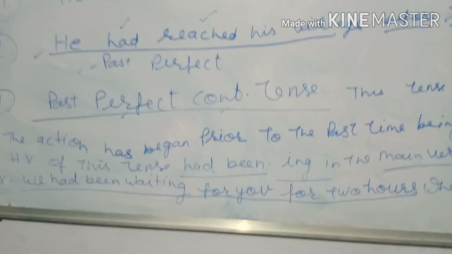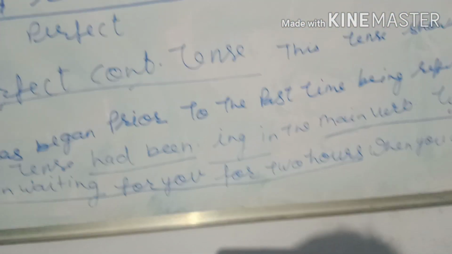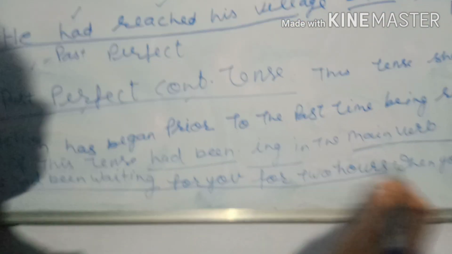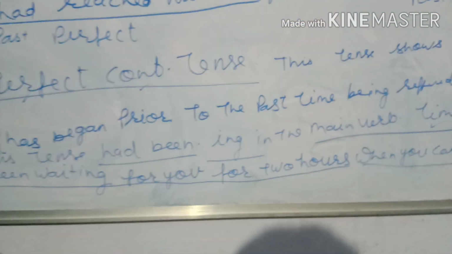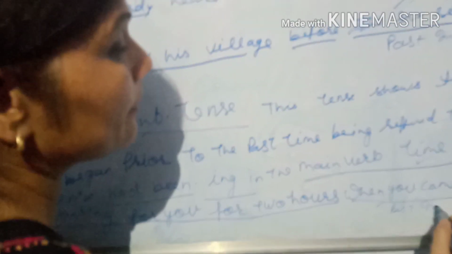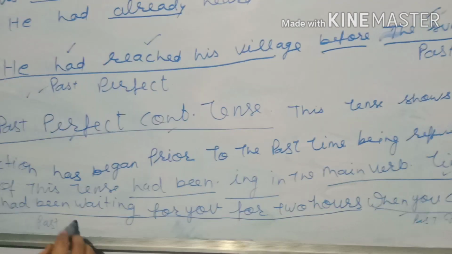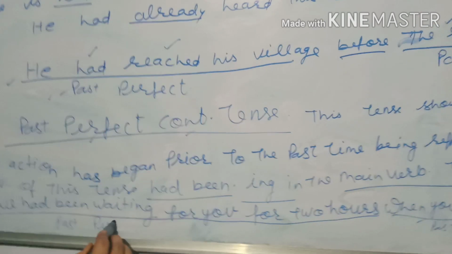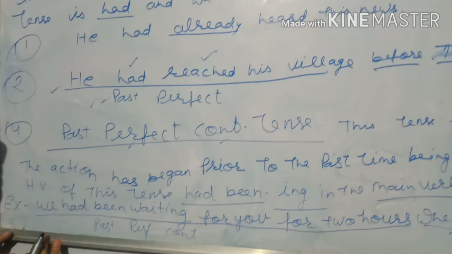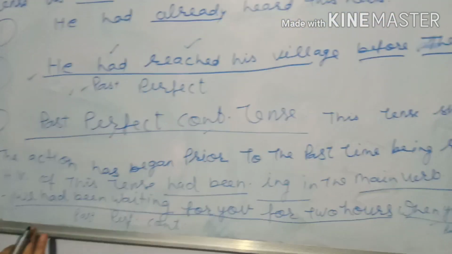Here it means to say that already 2 hours had completed since we had been waiting when you came. So again you can make this part of the sentence into past indefinite, and this is in past perfect continuous. So this is the structure or process of this sentence and this tense.